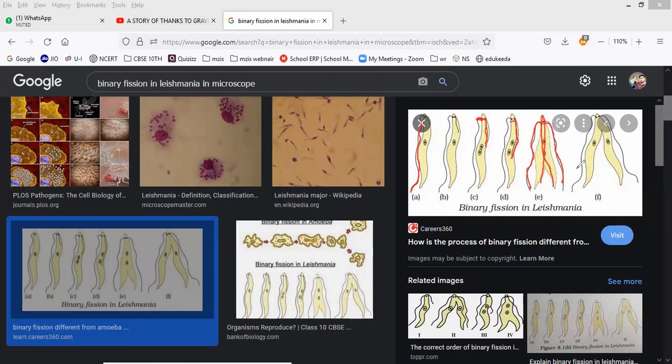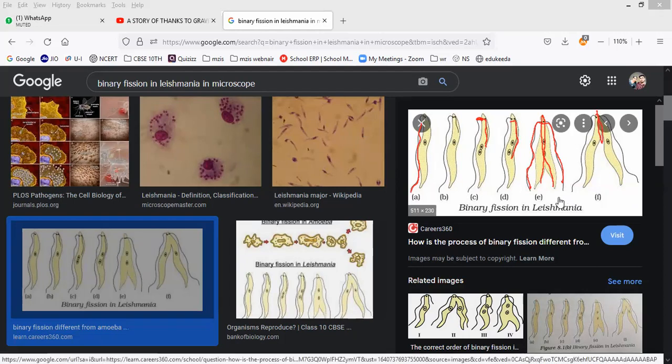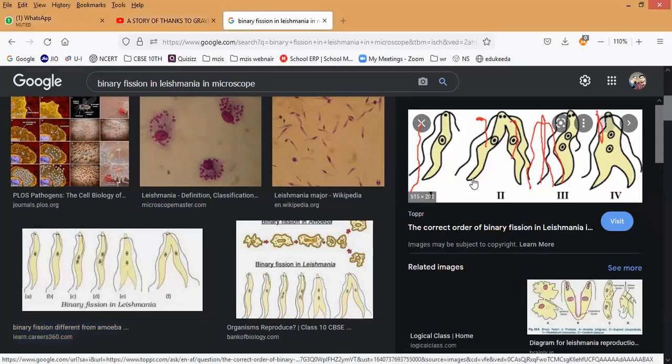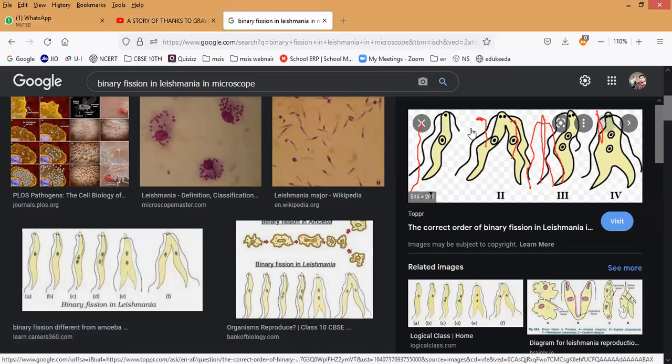By that time the nucleus and all will develop. Further they will separate into two new flagella. This is what we call a binary fission in Leishmania, a longitudinal binary fission. This is what everybody should remember. These pictures are very important because usually we don't study these pictures. If you want, you can draw these pictures also, how this is taking place. You can observe this picture even more clearly.